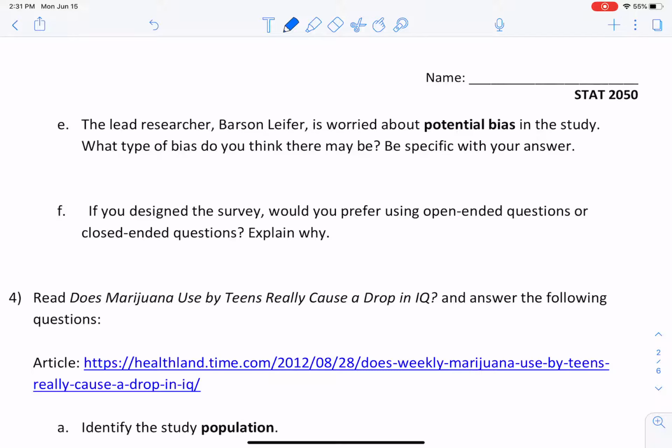What type of bias do you think there may be? This is an open-ended question. You could answer whatever you think. I'm sure you answered well, too. The first kind of initial thing is that I think you're going to get a big difference between majors, right? In the biology group, maybe, you'll get people that are super into ornithology anyway and would maybe already even take that class, right?